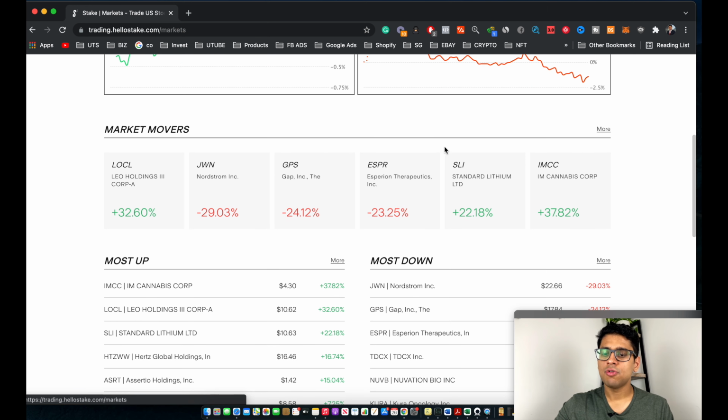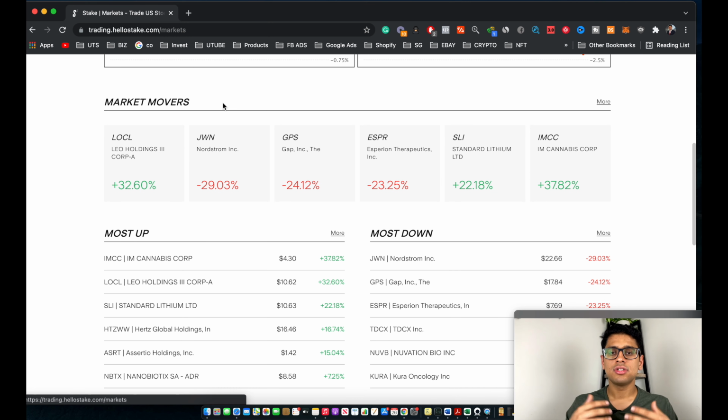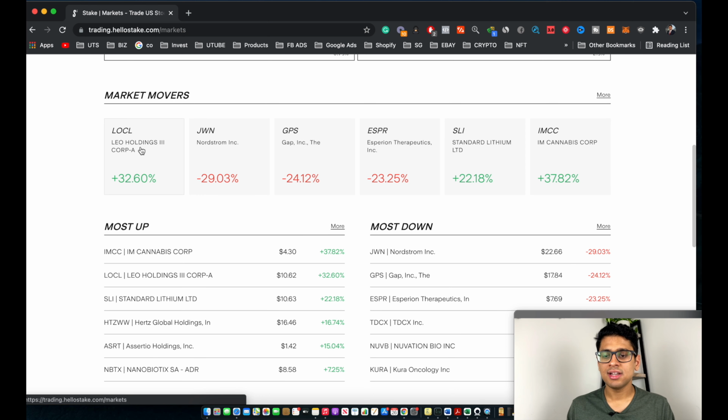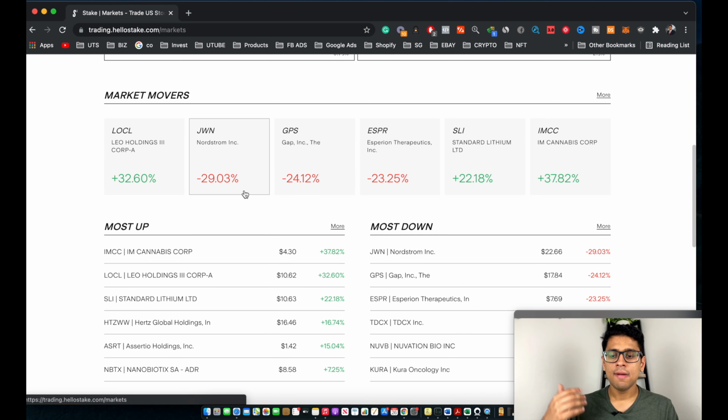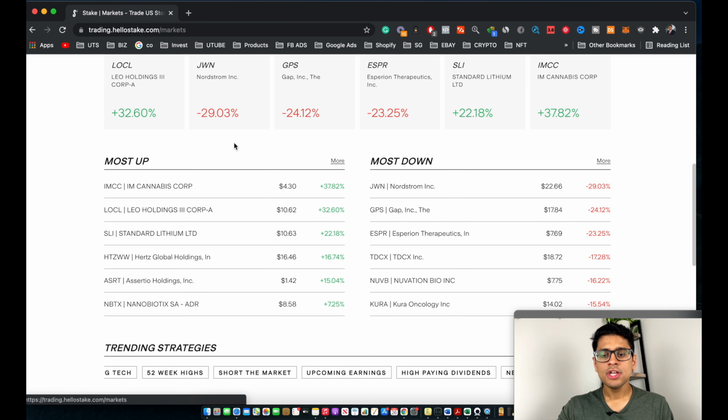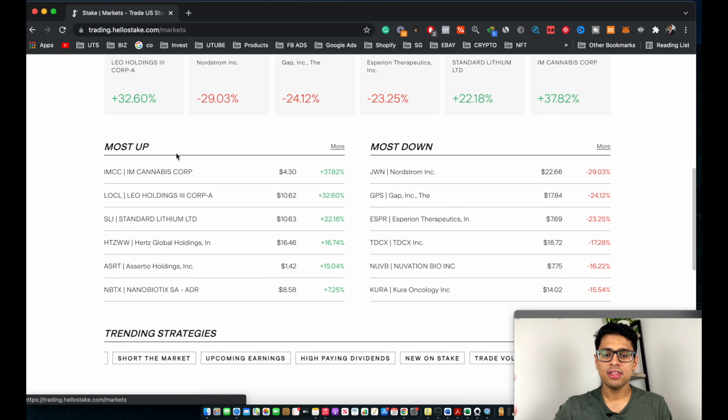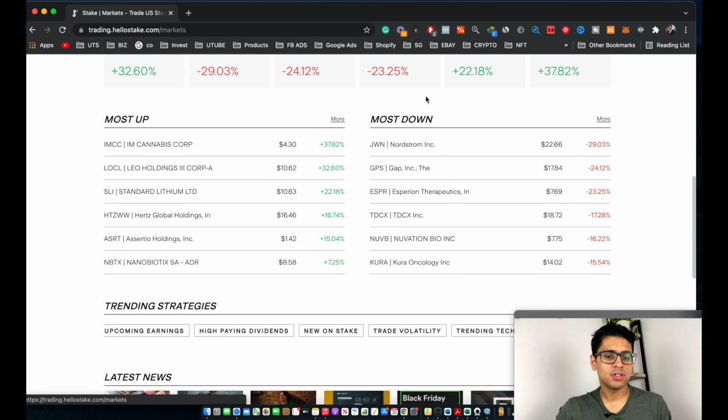And finally, when you scroll down, you can see these market movers. The stocks listed in this market mover section are basically stocks which have either gone up quite drastically or gone down again quite drastically. So as you guys can see, this company called Leo Holdings Corp, the price went up for it by 32% just in the last one day. And on the other hand, this company called Nordstrom, the price went down for it by 29%. So this is a great list for you guys to actually check out and see what's happening in the market. Again, this brings up all the stocks which went up, and it's a proper list of it. And these are the stocks which went down.